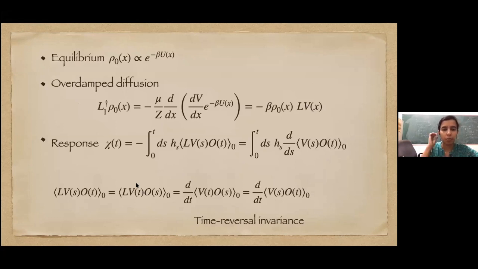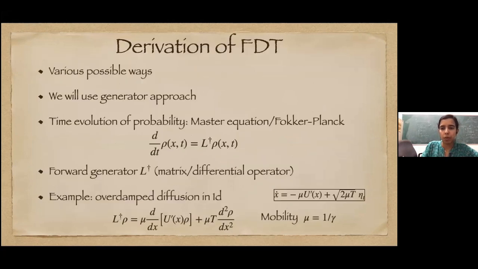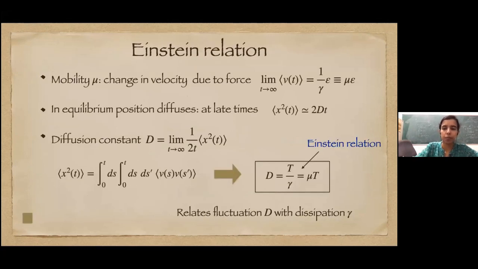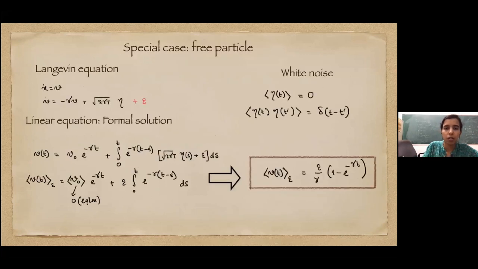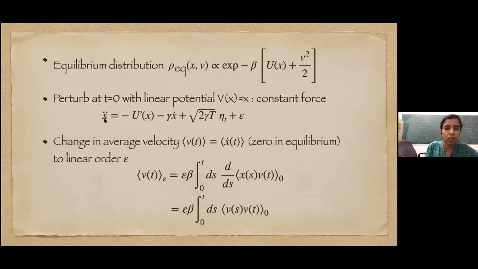Ma'am, I have a question. For the Einstein case, you have said that there is a relation between D equal to some T by gamma, where T is the temperature. And the term gamma x dot in the equation of motion is for the equilibrium case. What do you mean, the equilibrium case?